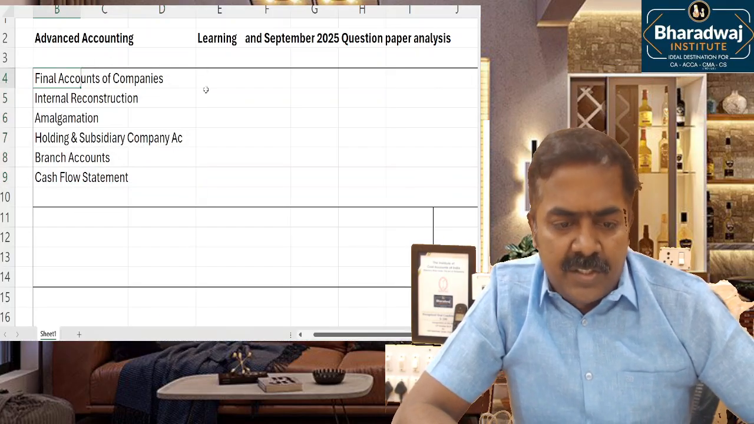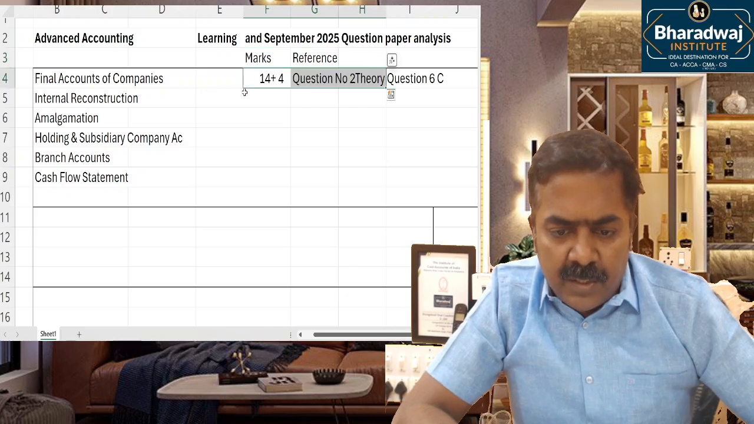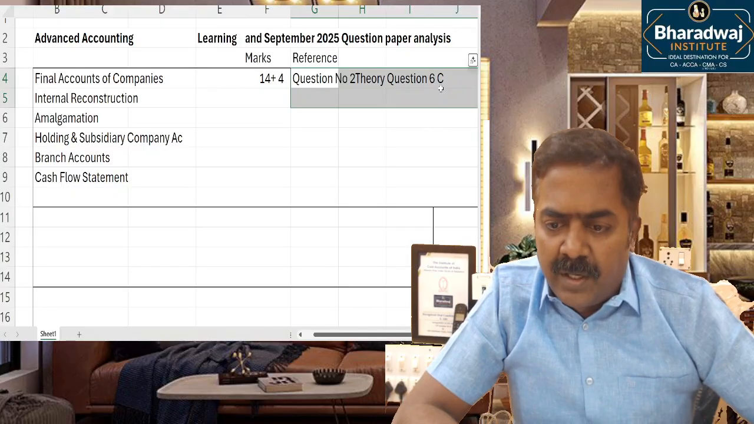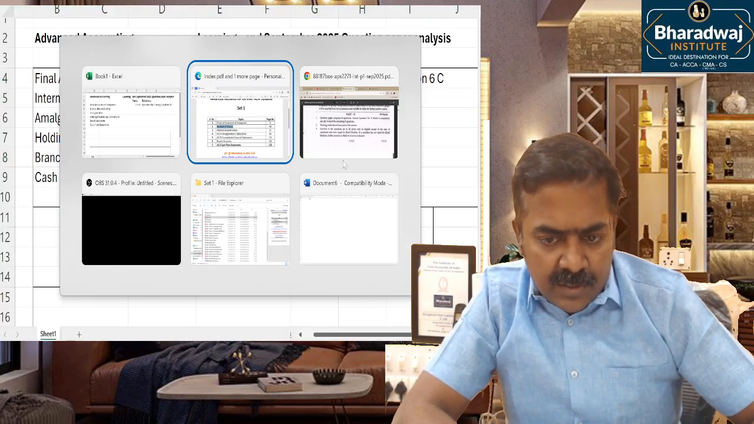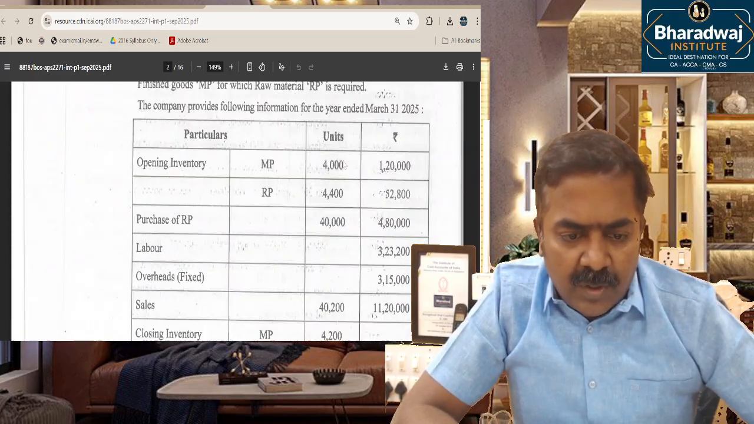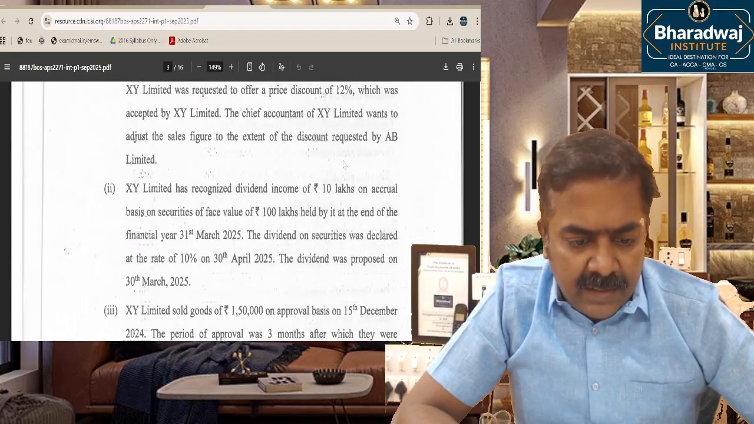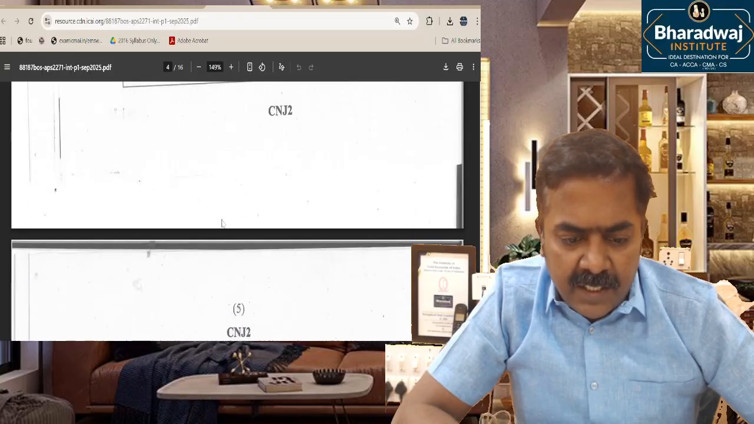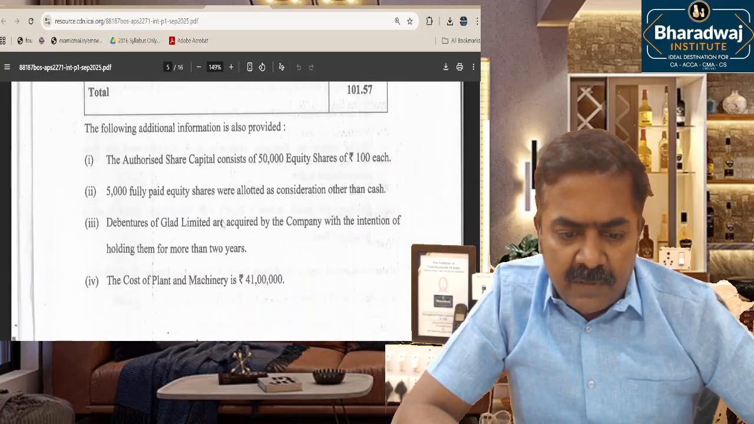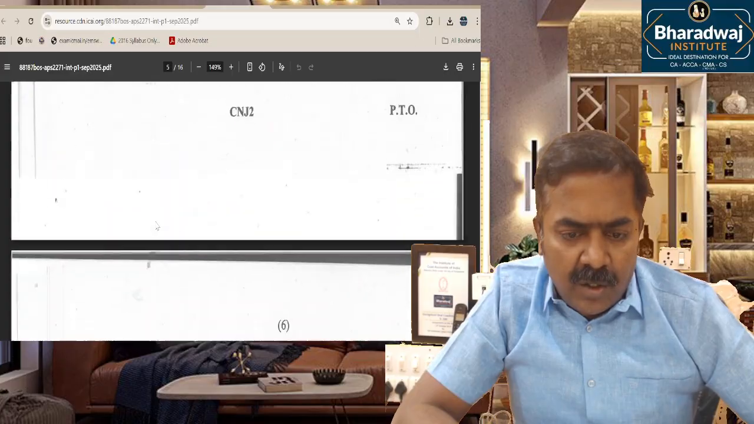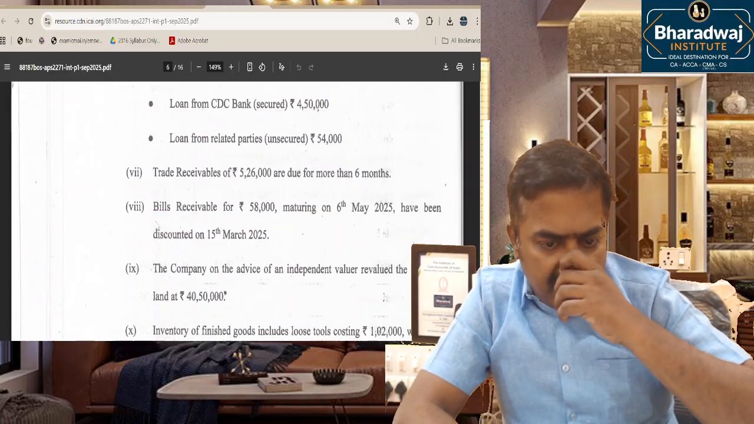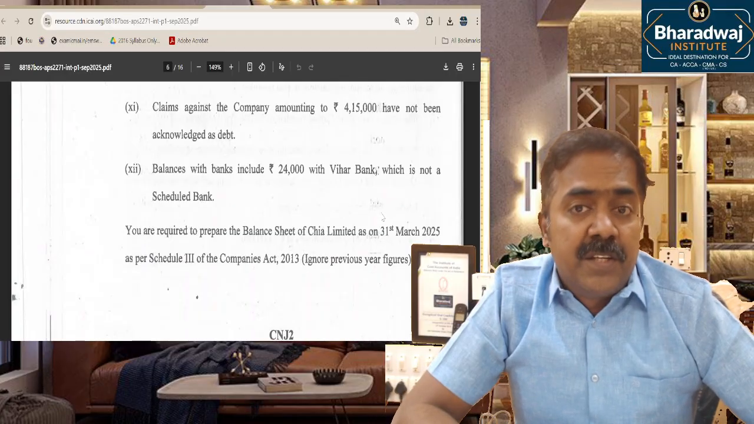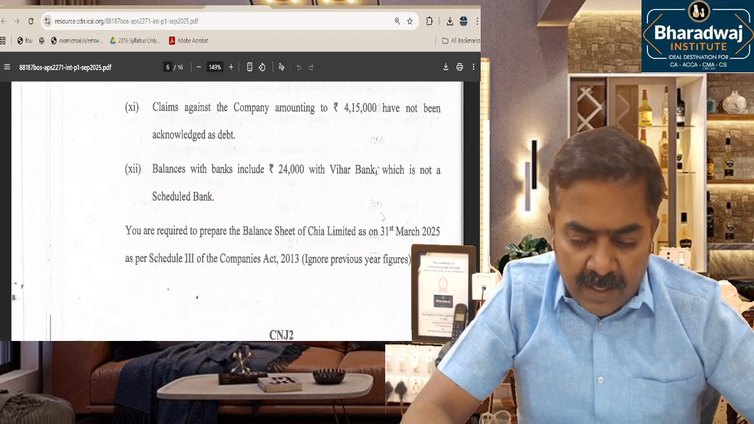If you look at the lengthy answer questions, final accounts of companies was tested for 14 marks plus 4 marks, that is question number 2 and question number 6C. Let us look at the question. In question number 2, a balance sheet is given, there are some adjustments and notes to accounts. Just prepare a balance sheet. One of the simplest questions.